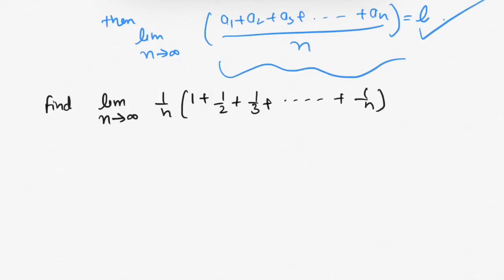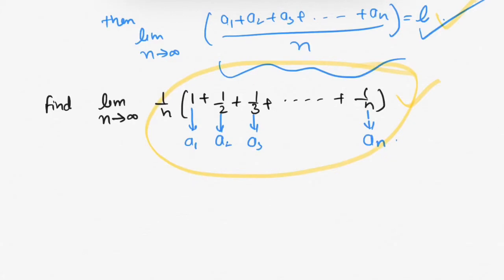When you compare this expression with the theorem, you can see this is a1, this is a2, this is a3 and this is an. And this whole thing is the arithmetic mean of n terms. Now by using Cauchy's first theorem, this equals what?